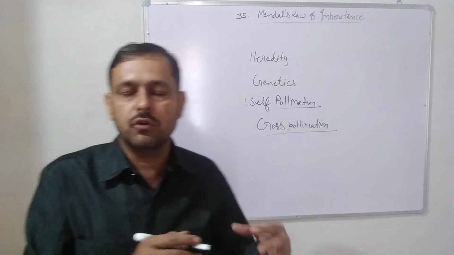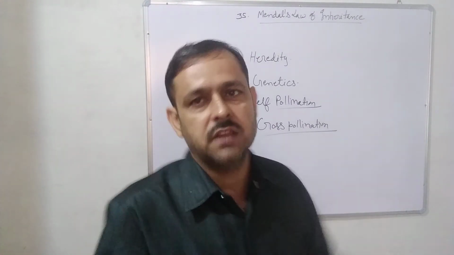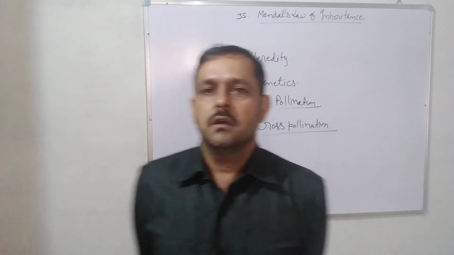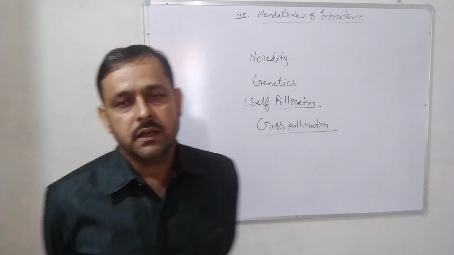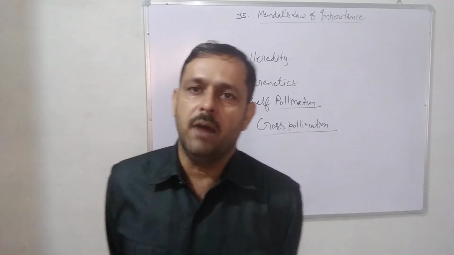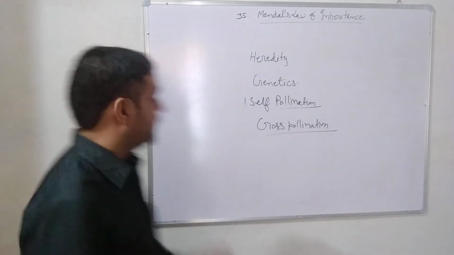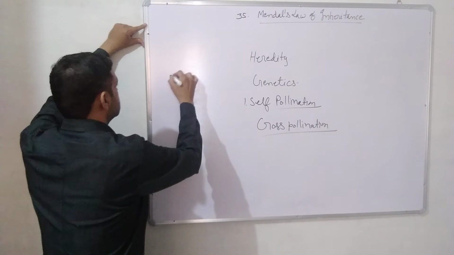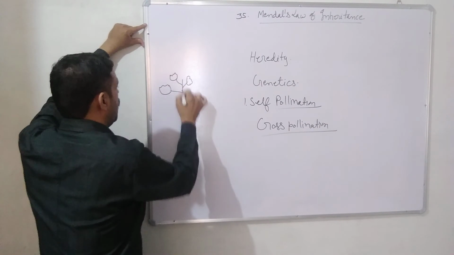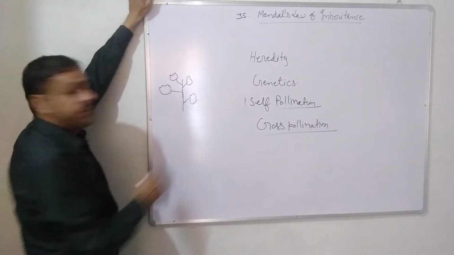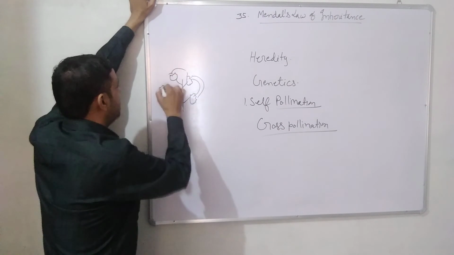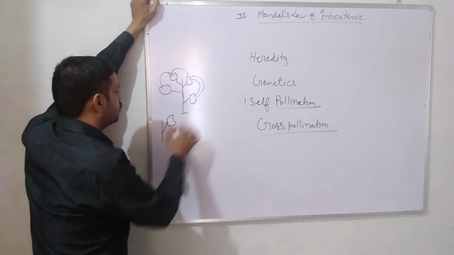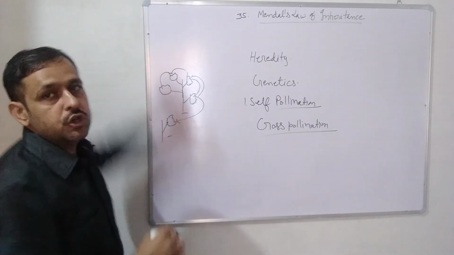First of all, you have to know what pollination is, which we discussed in the embryology of flowering plants. Pollination, the transfer of pollen grain from anther to stigma, is called pollination. Whenever the flowers situated on the same plant pollinate each other, it is called self pollination. Whenever the pollination occurs between two plants, it is called cross pollination.